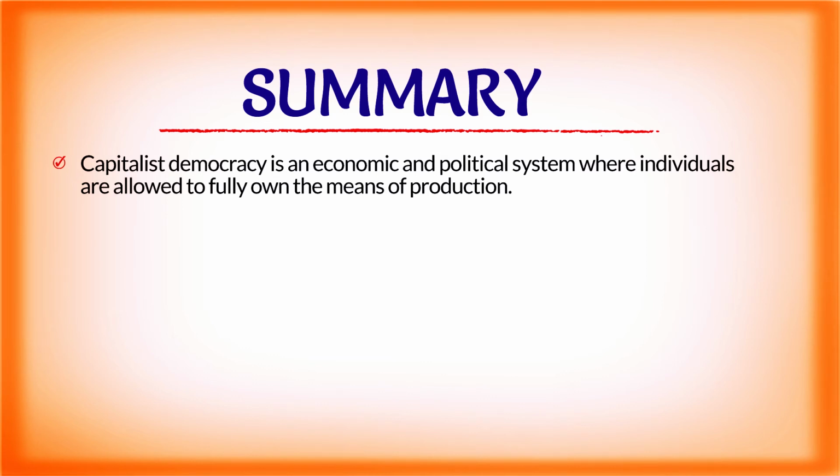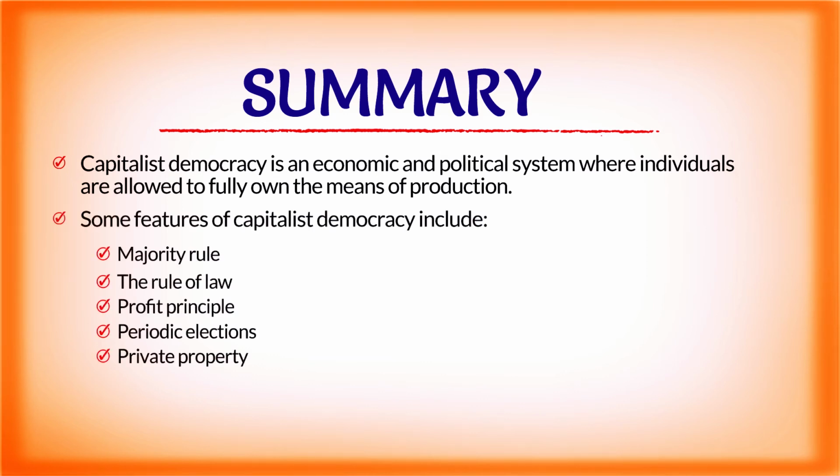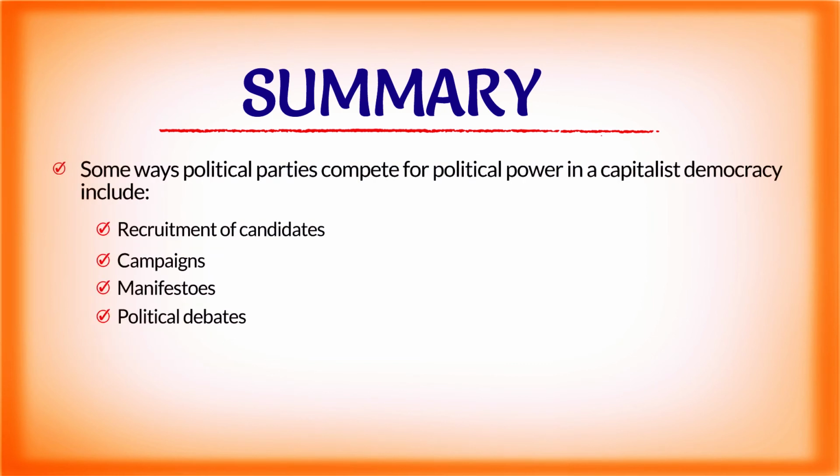We also learned that some features of capitalist democracy include majority rule, the rule of law, profit principle, periodic elections, and private property. Finally, we learned that some of the ways political parties compete for political power in a capitalist democracy include recruitment of candidates, campaigns, manifestos, and political debates.